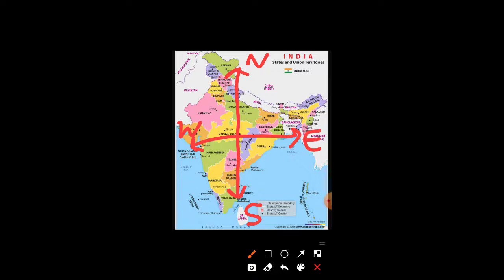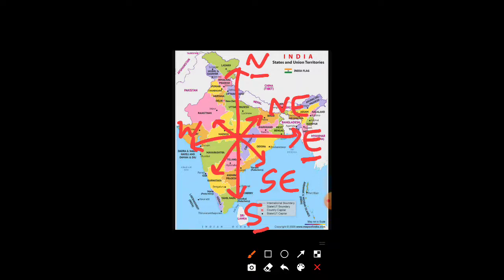There are intercardinal directions also, which we will understand with smaller arrows. The areas which lie between north and east are referred to as the northeast direction. The states which are in between south and east are known as southeast.